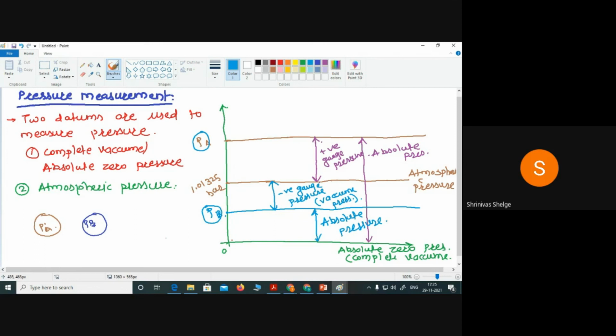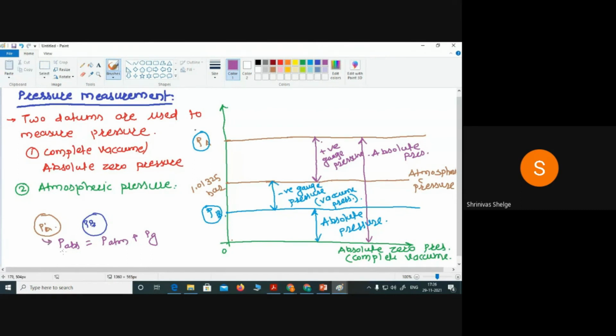Here we can write down: P absolute equals P atmospheric plus P gauge pressure.